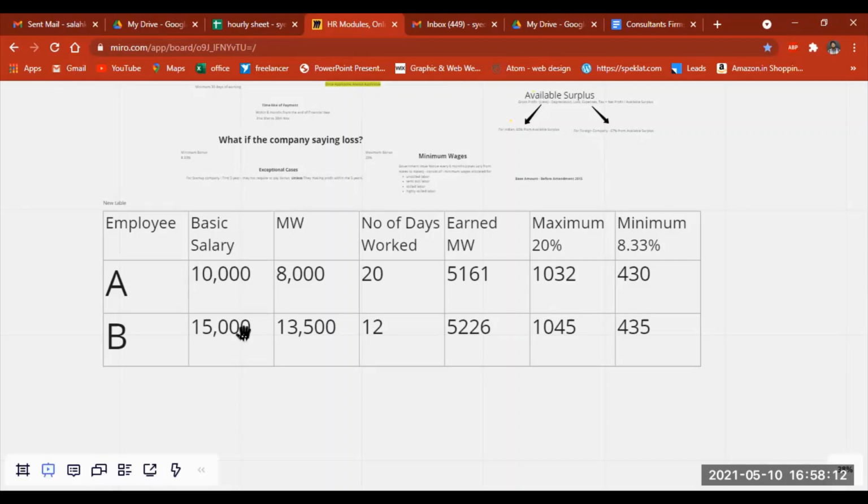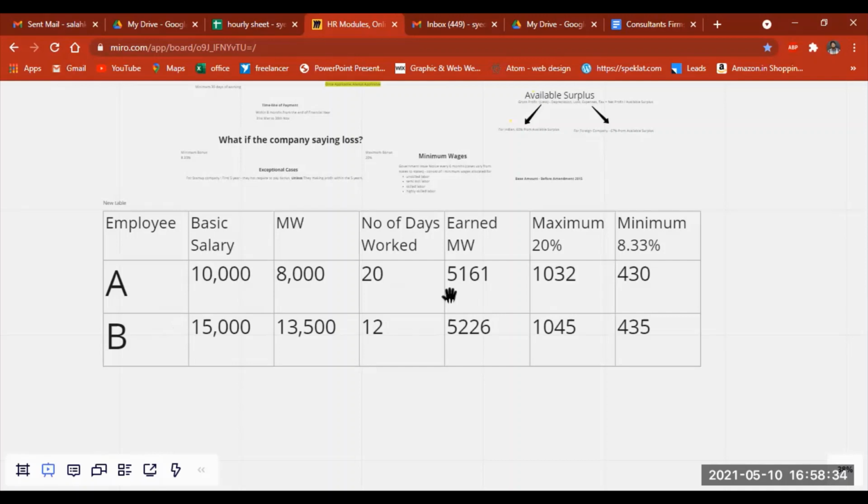And for the 15,000 basic salary, we get a minimum wages of 13,500. After that, it is also very important to know how many days the employee worked in a month. Employee A worked 20 days, and employee B worked 12 days.